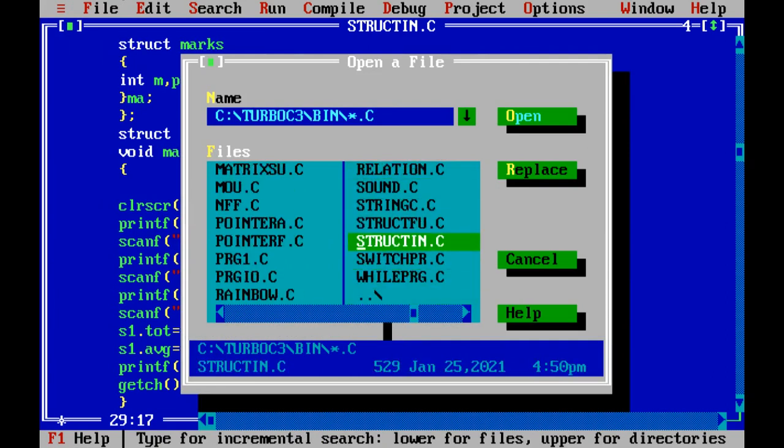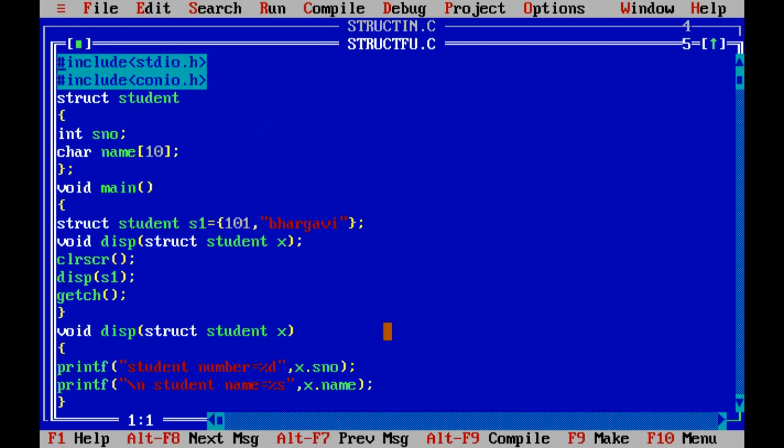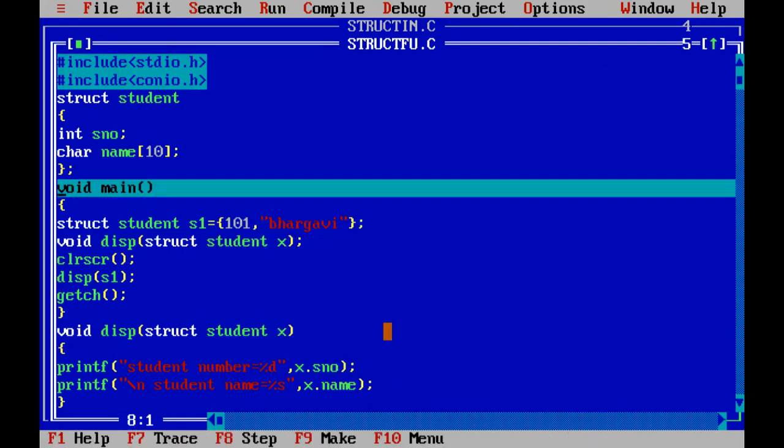That is structure with functions. Now I'm tracing the program directly. So there we are defining the structure student. In this we have the student number and name simply. Now I'm writing struct student S1. I'm giving SNO as 101, name as Bhargavi.